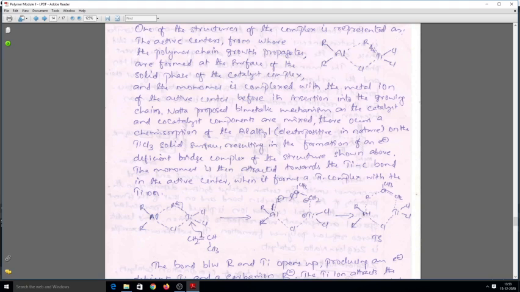If this bond shifts towards titanium and forms a complex with it, then this carbon will become positively charged, and this bond breaks towards this carbon atom, and this carbon will become negatively charged. And then the further reaction will take place, and we get a transition state like this. So this transition state should be established, and then from there a new monomer will come, interact with the titanium, and be incorporated in the growing chain.